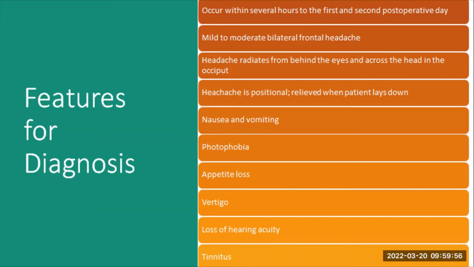The frontal headache can radiate behind the eyes and across the head to the occiput. This headache is very positional. So when the patient is upright, they might experience the headache and experience relief when they lie down. They might also experience nausea, vomiting, photophobia, loss of appetite, vertigo, loss of hearing acuity, and ringing in their ears.